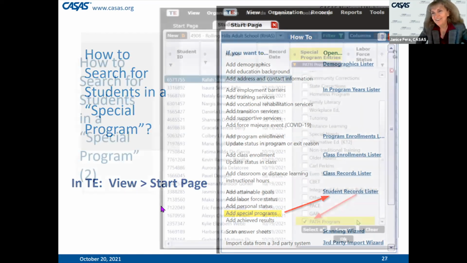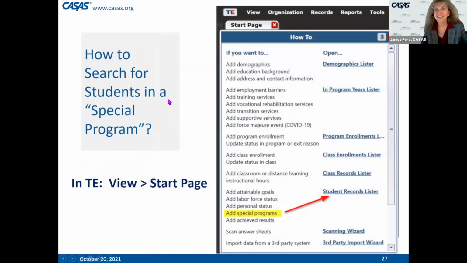People ask me, how do I find things in TOPSpro Enterprise? And the easiest way to do that is to use the TE Start page. I love this. It's easy to find things when you use this. You say View Start Page, and there's a screenshot there on your screen, and it shows on the far left a segment called How To. So if you look at the leftmost column, it says, if you want to find or edit, and you scroll down and you'll see where the yellow highlight is, Special Programs. And what you do is follow where the red arrow is pointing, which is the Student Records Lister. And you click on that, easy. It brings up the list of students. And then the next slide, please.